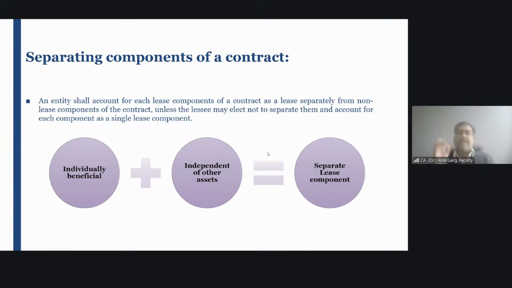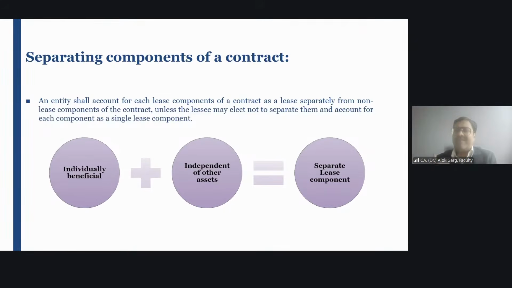So friends, at times when you're entering into a lease contract, what happens? You are paying not only for a lease component, you are paying for a non-lease component as well. What does it mean? For example, you might be living in a society. When I say society, I'm talking about a high-rise kind of society. A lot of builders' societies are there, where you are paying a rental and you are also paying maintenance charges. This maintenance charge is for a service.